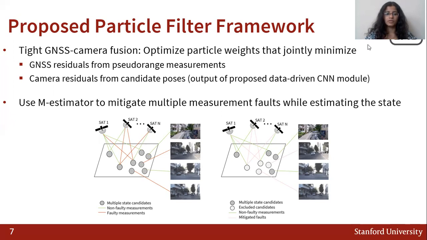This is depicted in the figure below, where we have a collection of particles that represent our position hypothesis, and we have access to a variety of pseudorange measurements as well as camera measurements. After performing fault mitigation, we can then reduce or de-weigh the impact that these faulty GNSS and camera measurements have on the overall positioning solution.